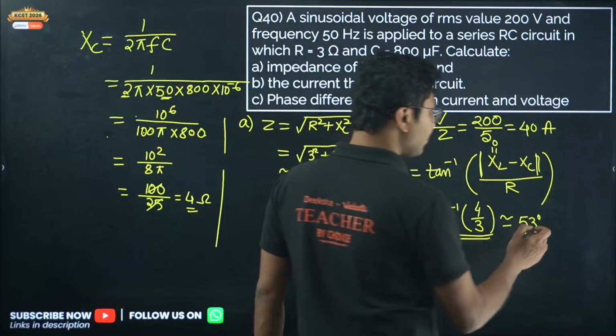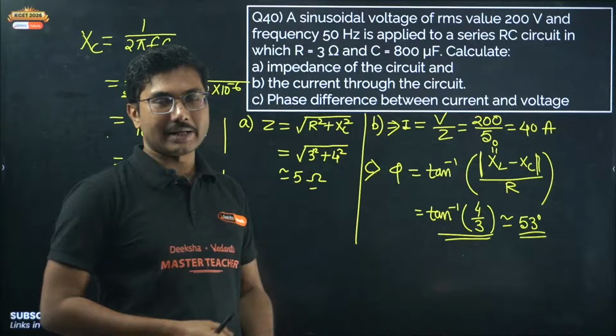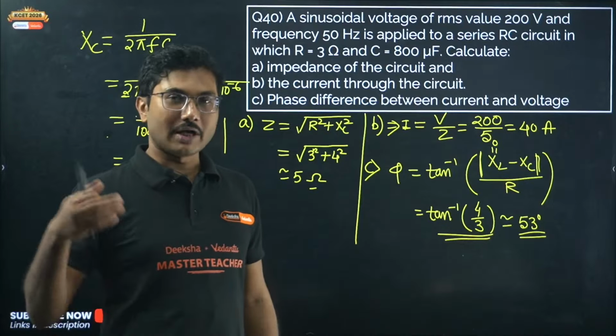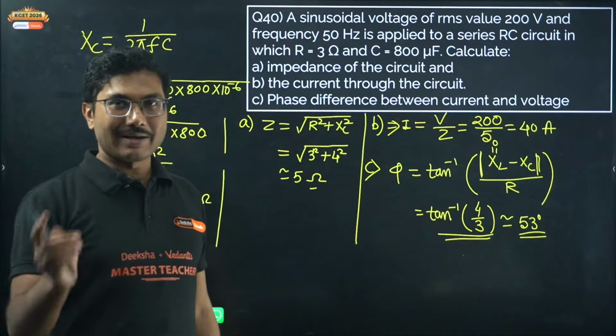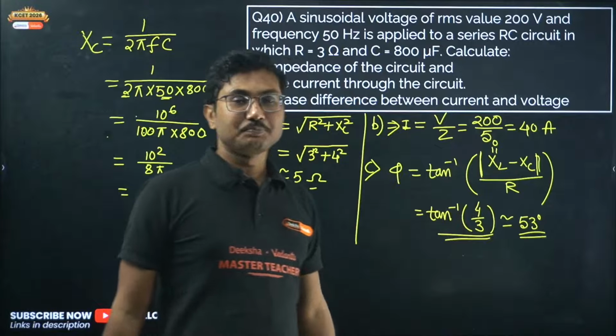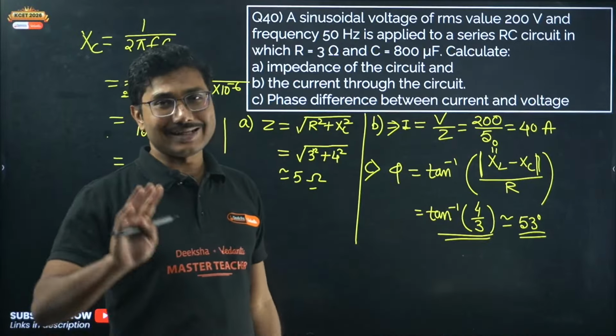There are two angles you should remember, 53 degrees and 37 degrees, apart from the standard 0, 30, 45, 60, 90 degree angles. These two angles, 37 and 53, are complementary angles. So 53 is 4 by 3 and 37 is 3 by 4. Those are the angles that you should remember.